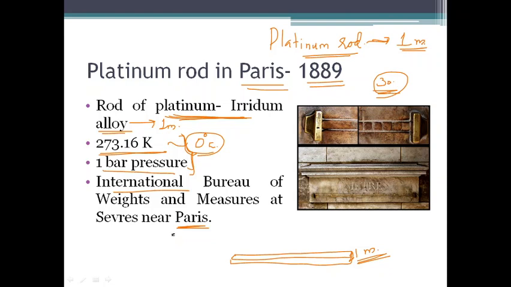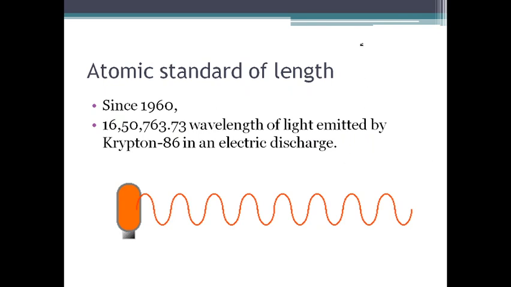But we know this is very difficult to keep as a reference standard, because if someone wants to measure 1 meter in India, he might have to go to Paris and prepare a meter scale by comparing it with the standard meter scale at Paris, and then he will have to come back to India and make the measurement. So this is not a universal system. So people again tried to define 1 meter in terms of some universal phenomenon or some natural phenomenon.